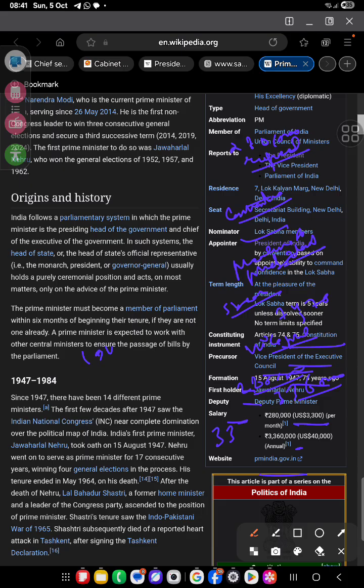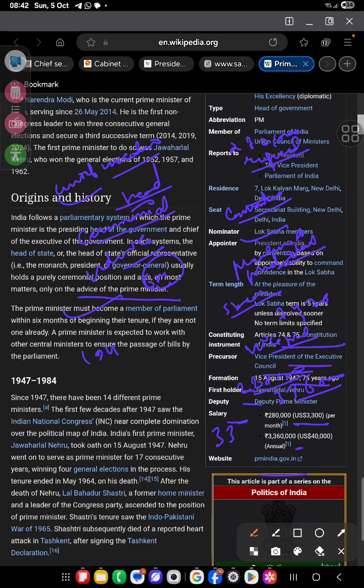So in 1940 origin, Indian parliamentary system in which the prime minister is the presiding head of the government and the chief executive भी बोल सकते हैं, chief executive. In such, the head of the state and head of the state official representative भी होते हैं, usually hold a purely ceremonial position. He is a ceremonial position and on most matters acts only on the advice of the prime minister. So the prime minister must become a member of parliament within 6 months of beginning his tenure.